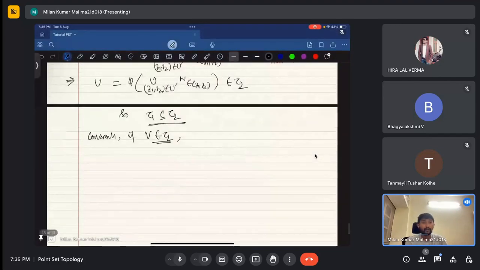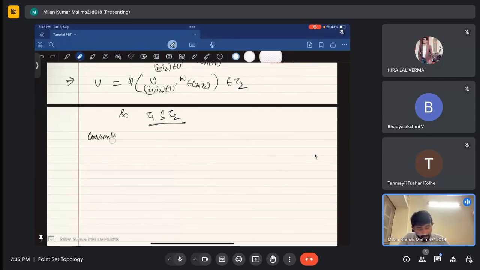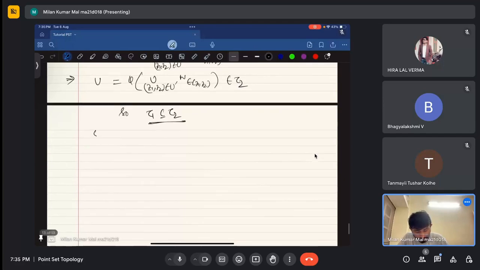Should I prove the converse, or is the converse clear from here? If I need to prove the converse, then please say. Otherwise, I'm just writing: similarly, we can prove the converse. Okay, I think I am not proving it now.